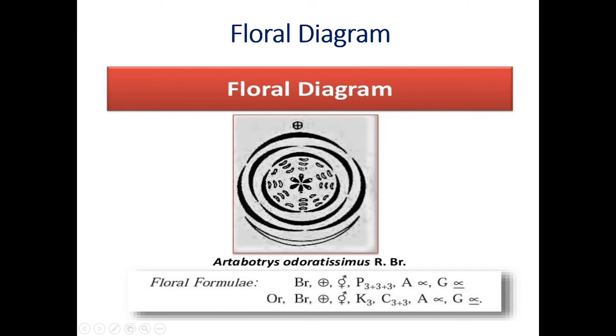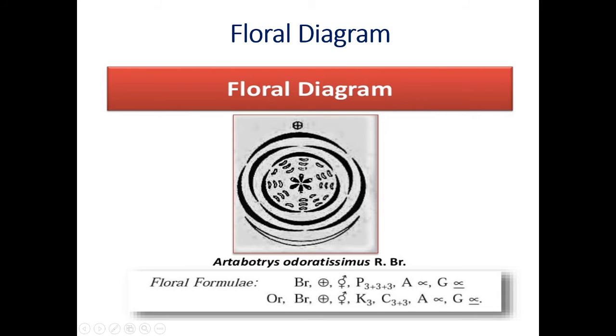Then these are the sepals. Number of sepals are 3: 1, 2, and 3. They are free from each other, and it shows the valvate aestivation. There is no overlapping or overlapped ends of the 3 sepals. They are free from each other and valvate aestivation.